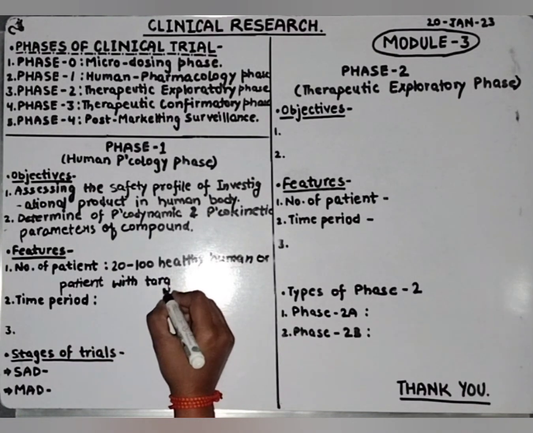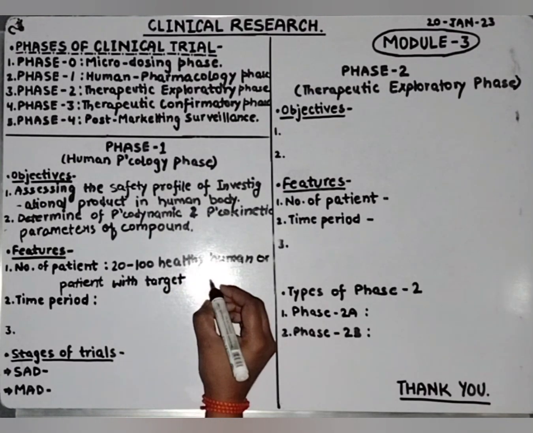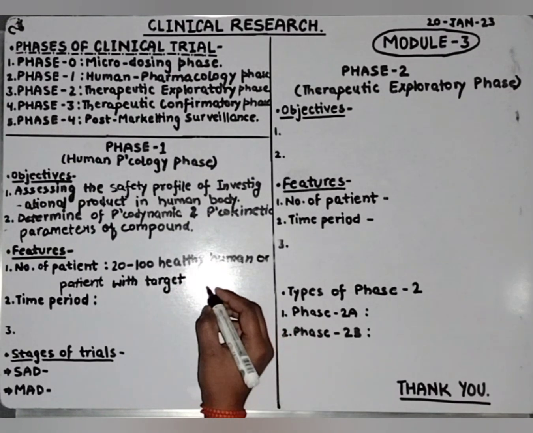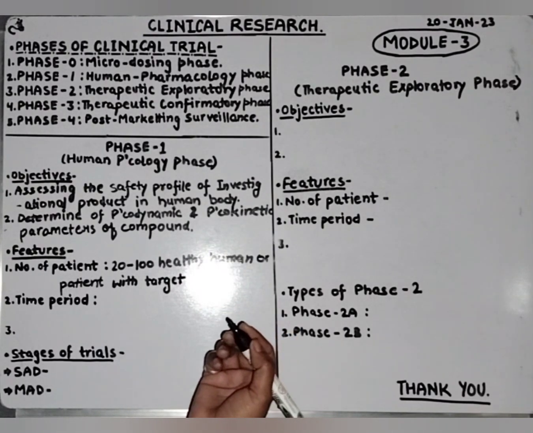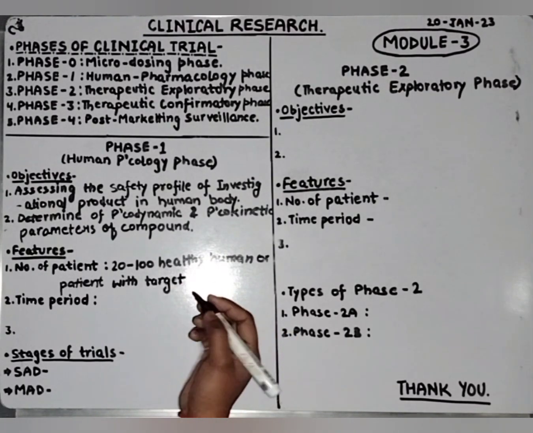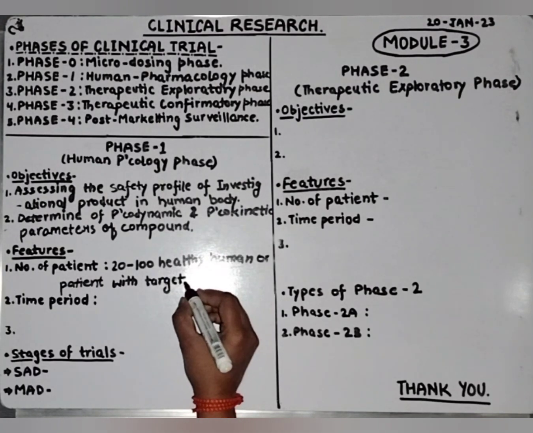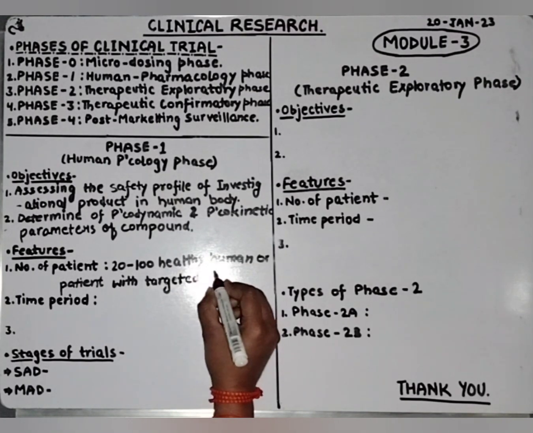Suppose if the research is on diabetic diagnosis, so the patient suffering from diabetes can participate in phase 1.